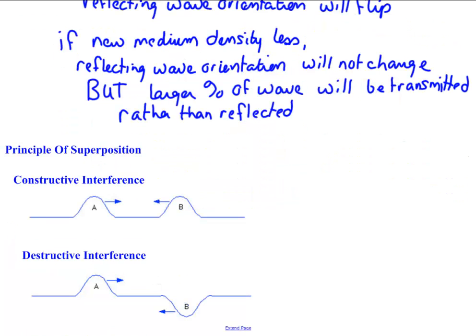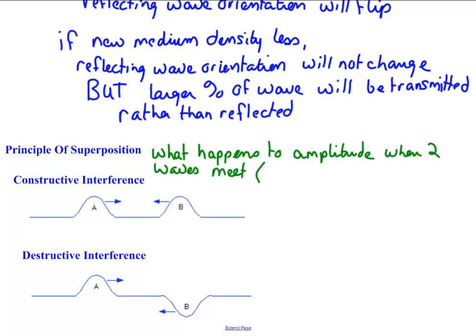The next thing we're going to take a look at is what happens when two waves meet. And it's described as the principle of superposition. What happens to the amplitudes of two waves when they meet? When two waves meet, we talk about that as interfering. There are two different types of interference that we can talk about. The first type of interference is described as constructive interference.